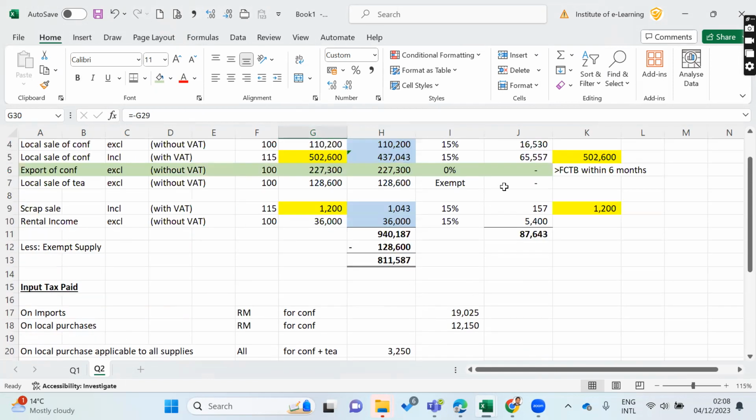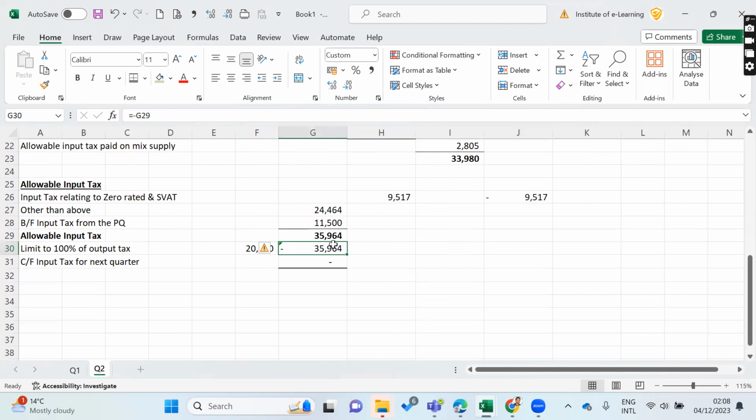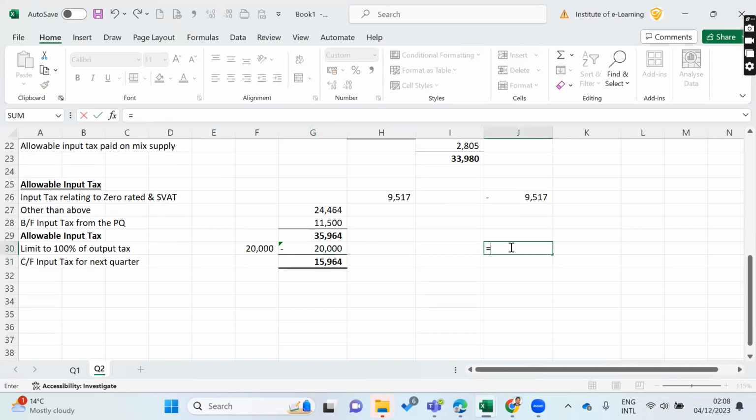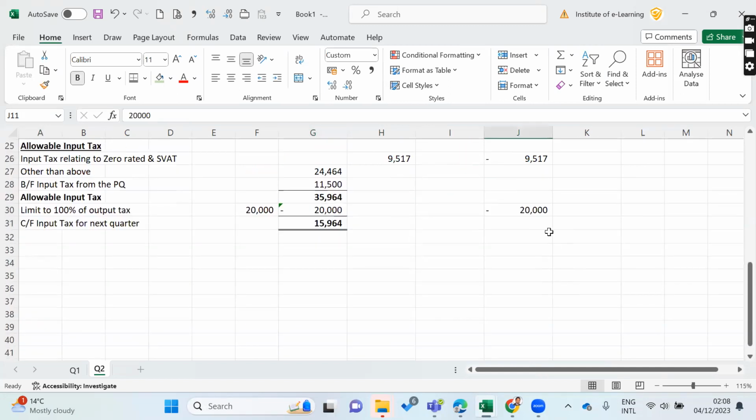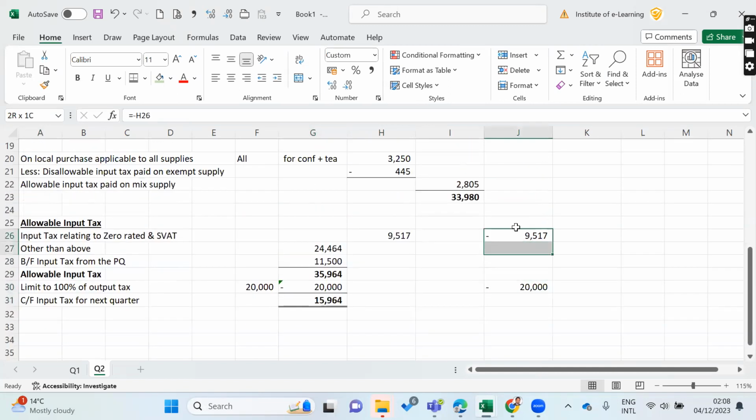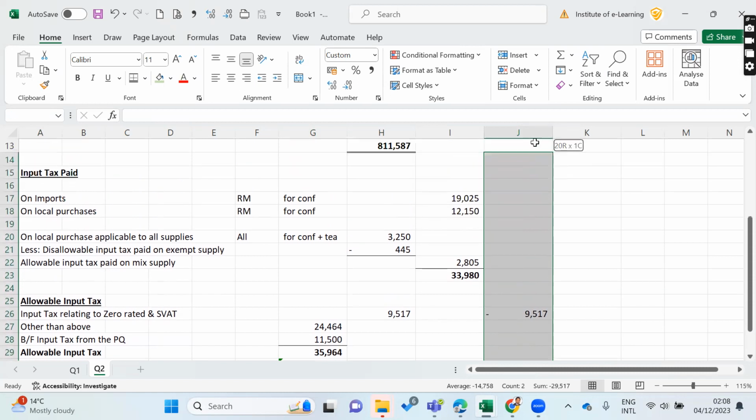Here, as I discussed in the first section, if you had 20 million output, then you can't claim all, you have to limit it to 100%. Then the balance you have to carry forward, right? The same thing. Then here you are claiming only 20, right? This 20 million and this 20 million will set off. Anyway, input tax related to zero rated, you can claim it. Then you will end up with a refund situation.